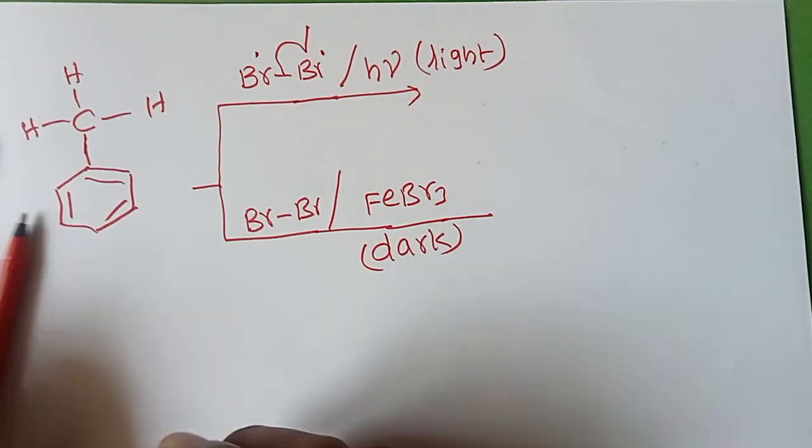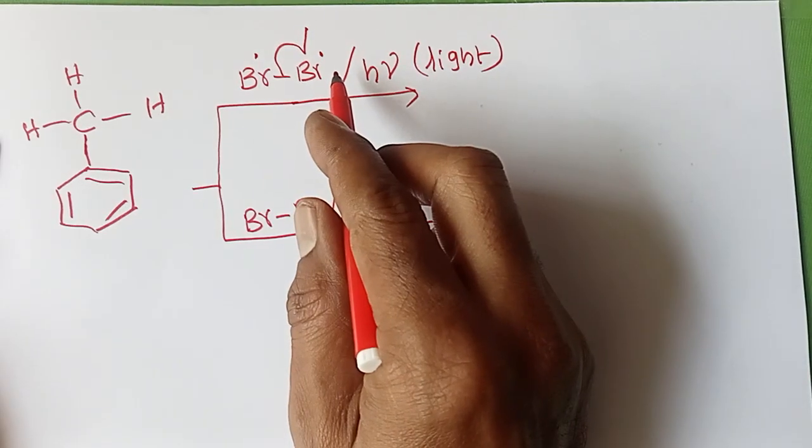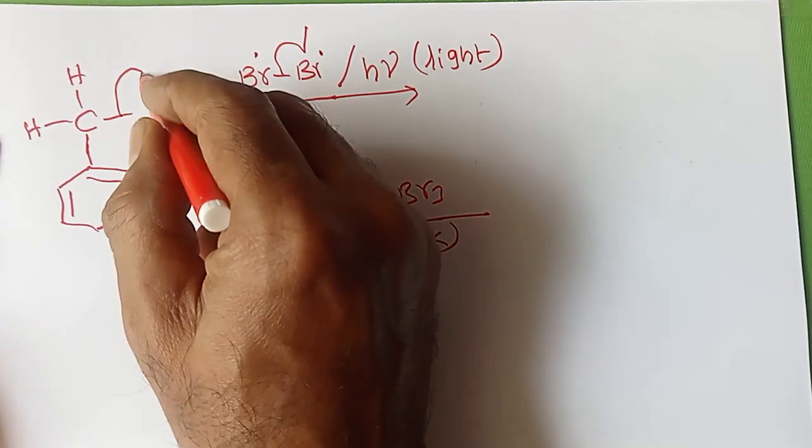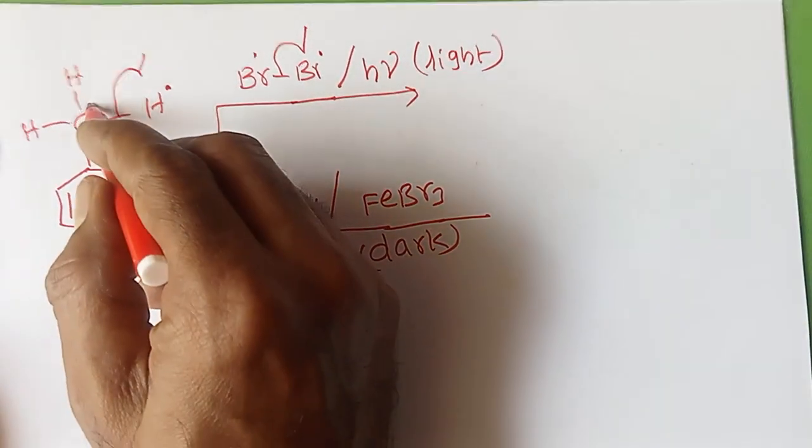In the toluene reaction, in the presence of free radical, this bond breaks homolytically, giving a hydrogen radical and a carbon radical.